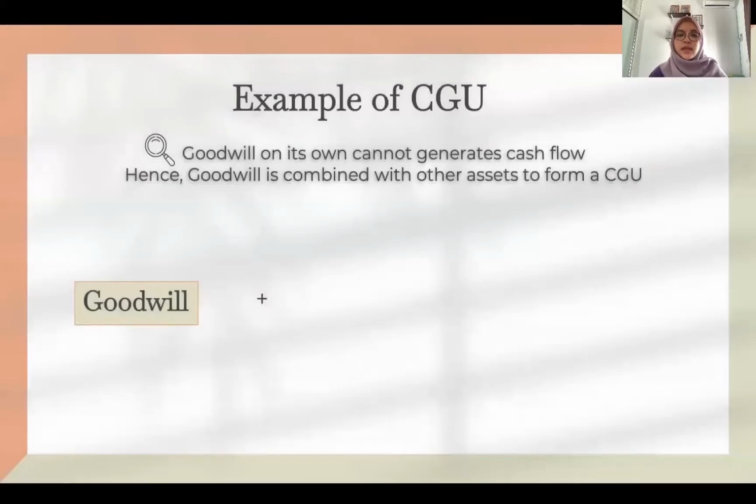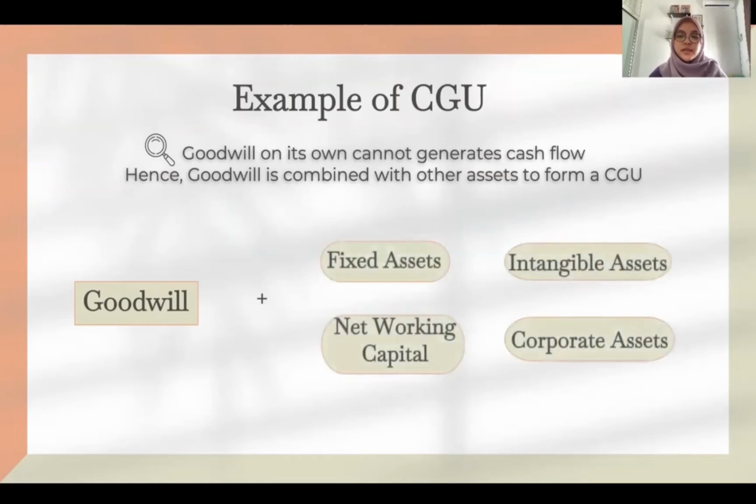So goodwill is an example of an asset that cannot generate its own cash flow. As we all know, we need cash flow to calculate the recoverable amount, particularly the value in use of the asset. Therefore, we need to combine the goodwill with other assets such as fixed assets, intangible assets, net working capital such as inventories, and corporate assets such as head office. This combination of assets will form a CGU and as per definition, is a group of assets that generate cash inflow, and then only can we test for the goodwill impairment.